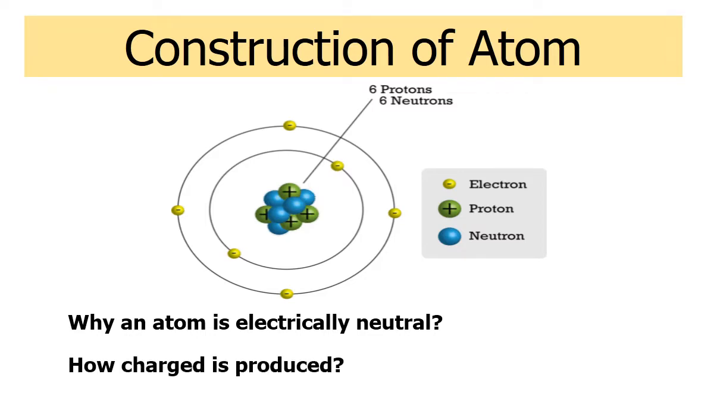So now the question is how charge is produced. In the normal condition, when the number of electrons and number of protons are equal, in that situation the charge will not be produced. But when the number of electrons and the number of protons is not the same, in that condition a charge is produced.